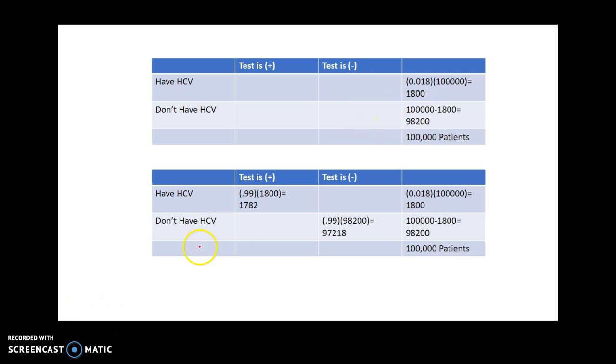Next, we would want to ask the question, well, of the 1,800, how many do we expect to get a positive test result? Since the test is 99% accurate, 99% of the 1,800, or 1,782 people, would receive a positive test result. Similarly, of the 98,200 who would be tested, 99% of them we would expect to get a negative test result. So there's a 1% of these two groups, the 1,800 and the 98,200, who will unfortunately get the wrong test result. That is where the inaccuracy comes into play.